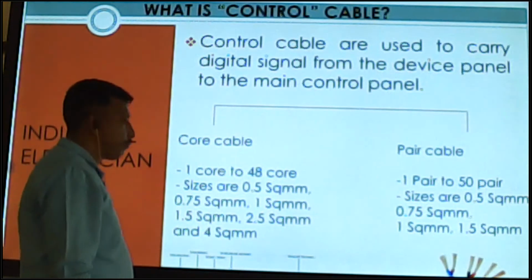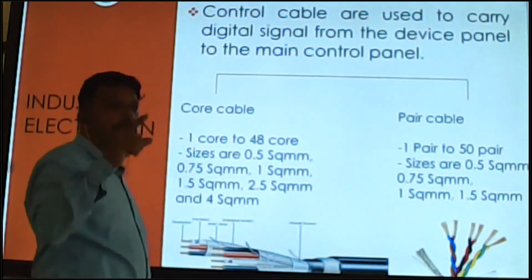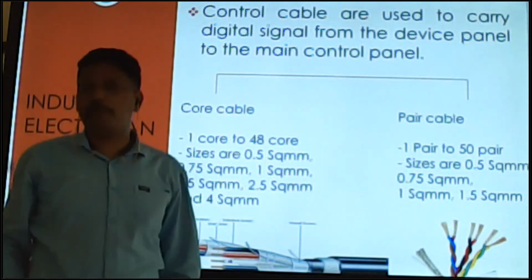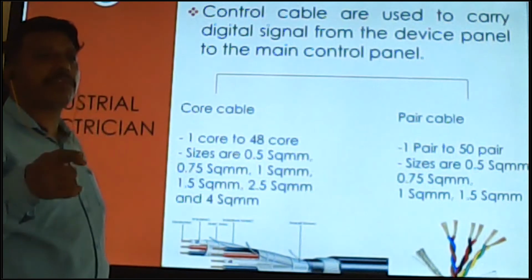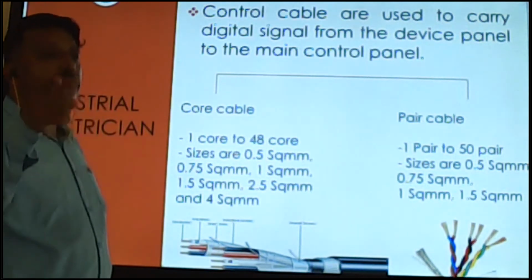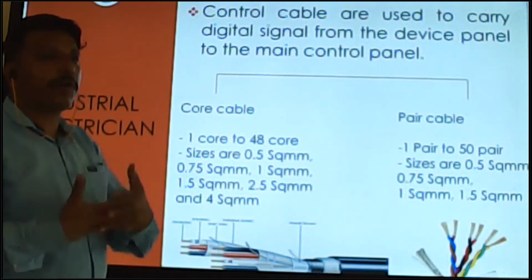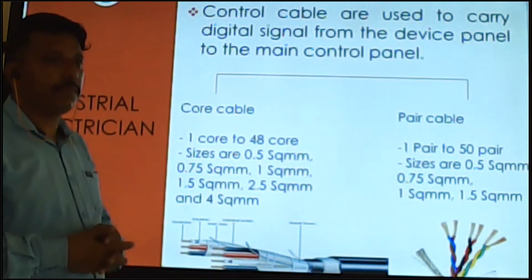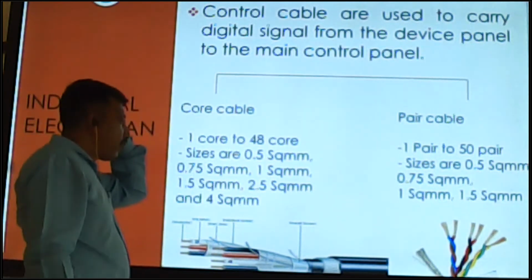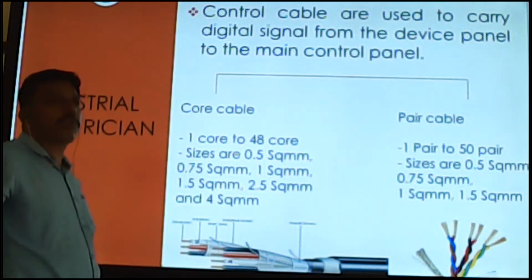BMS means building management system, and BACS is the short form of building auto control system. These types of systems can also use control cable.